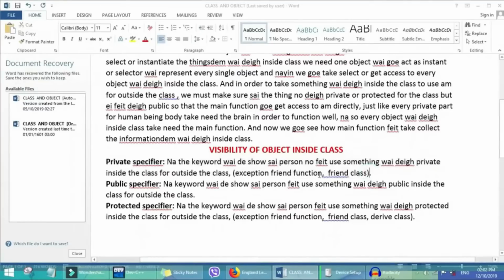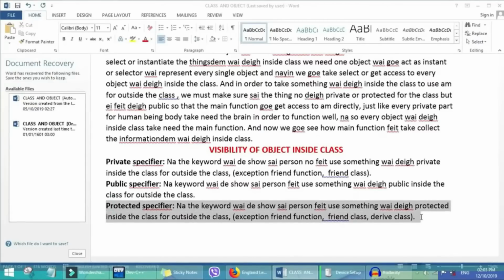For our code, we will make separate examples of friend function, friend class and others. Another one now, the public specifier, will be the easiest one. It is the keyword that shows that a person can use something public inside the class from outside the class.